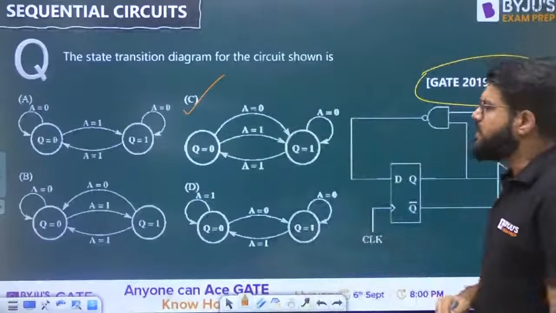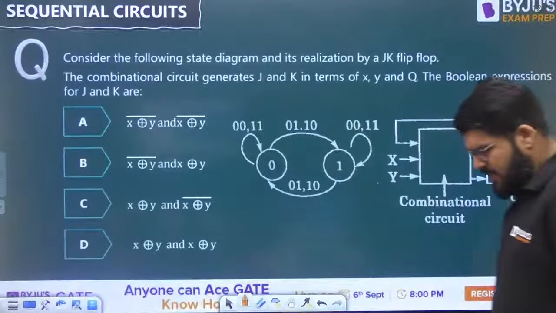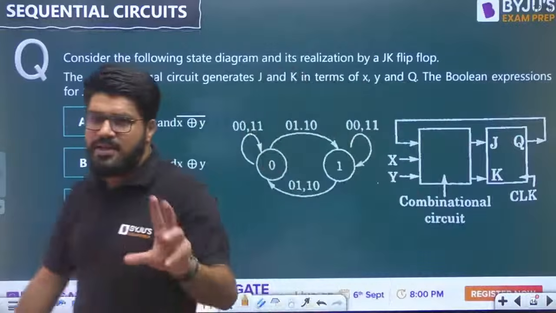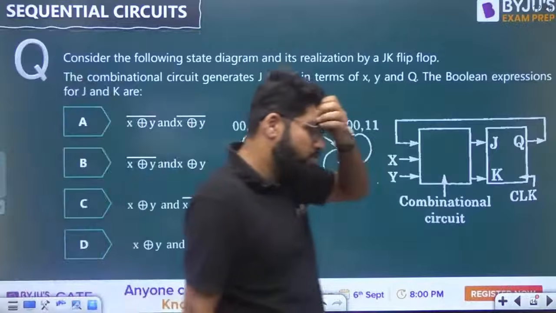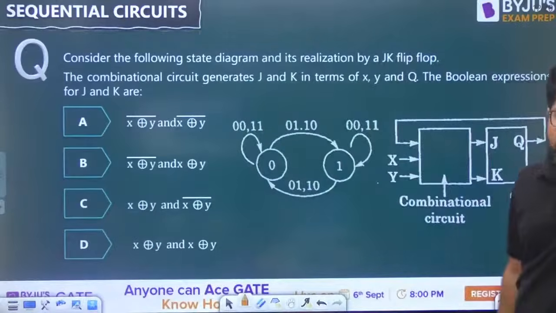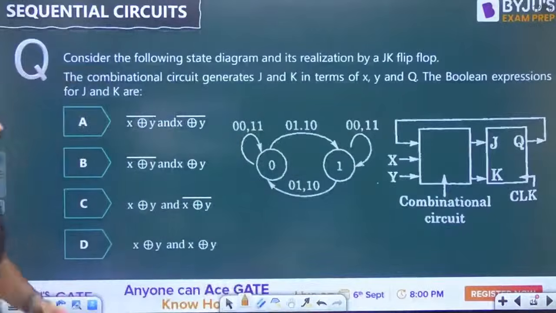Let's move ahead to the next question, guys. Let us move ahead to the next question here, ready for you. This again is some state diagram based flip-flop question. Okay. The state diagram based questions are also important for GATE examination. Consider the following state diagram and its realization by a JK flip-flop.